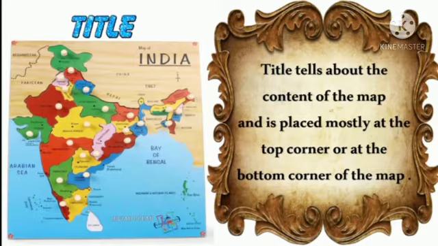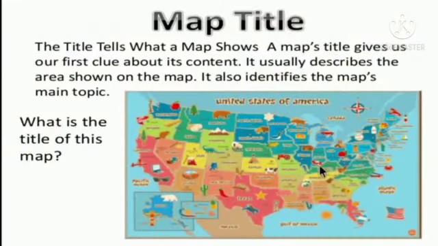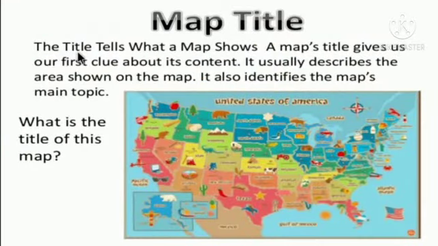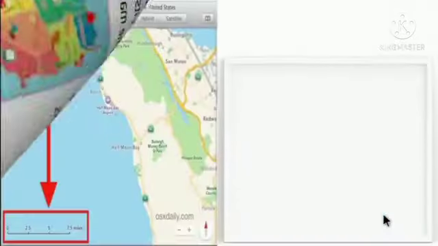The title tells what a map shows. A map's title gives us our first clue about its content. It usually describes the area shown on the map. It also identifies a map's main topic.